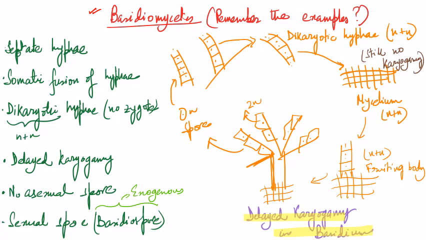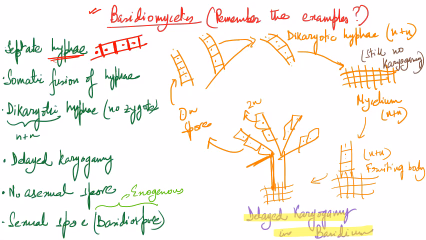So agaricus, Ustilago, Puccinia, puffball, and last, toadstool. So these were the examples. In case of Basidiomycetes, the hypha is again septate. So let's draw a hypha, and you see that they are septate. There are separations there, walls are there, right? So only the Phycomycetes one was aseptate, and the rest all of them are septate.